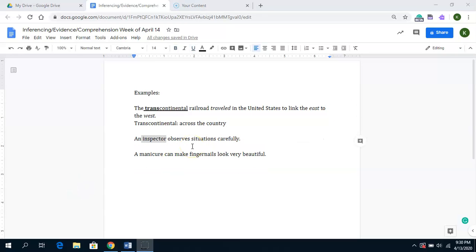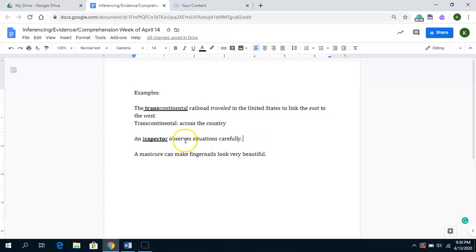Now in this second example, an inspector observes situations carefully, okay? Because I know Greek and Latin roots, if I was looking at this word inspector, I would pick up on the word specto. However, if you don't know what specto means, that's okay. So let's talk about, well, what is this sentence actually telling me?